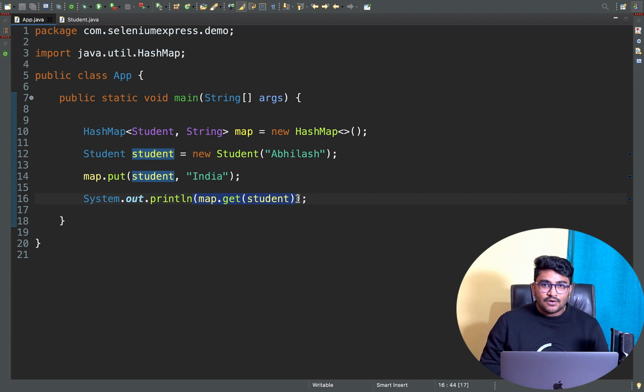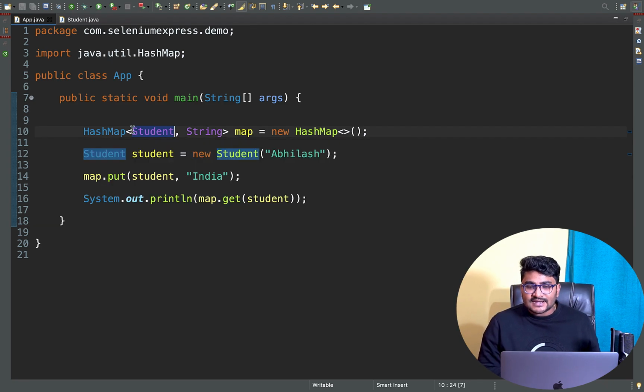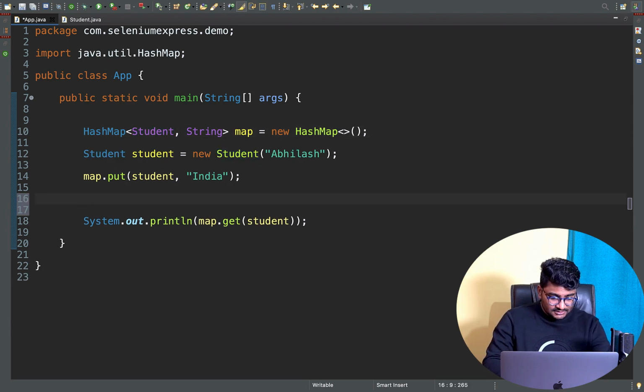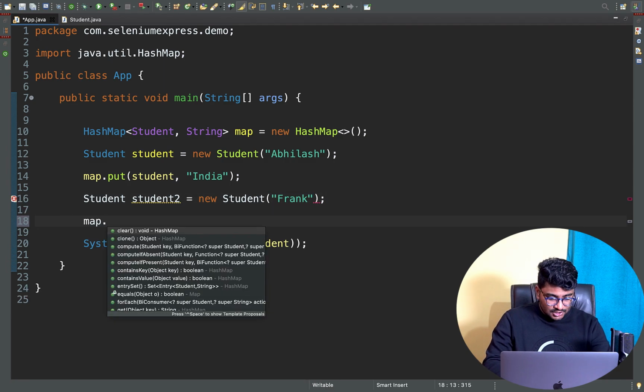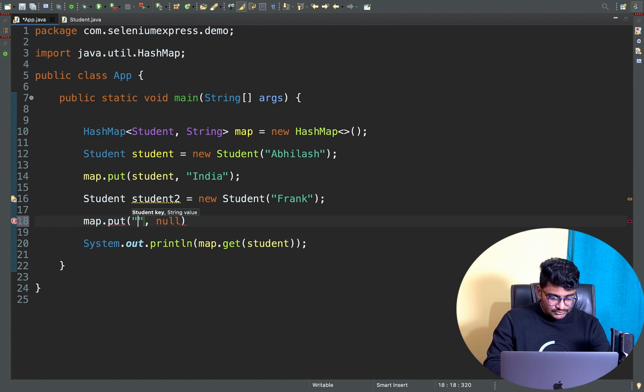Okay, cool. Now, what is the problem, right? We are using our key, which is our custom class called student, as a key in the HashMap. Then there is no problem, right? It's working, it's behaving fine right here. So maybe I can create one more object here, like student2 is equal to new student, and I'm gonna initialize this student as Frank. And basically I can do what? Map.put, and I'm gonna put the student object as a key. My student object is this student 2.